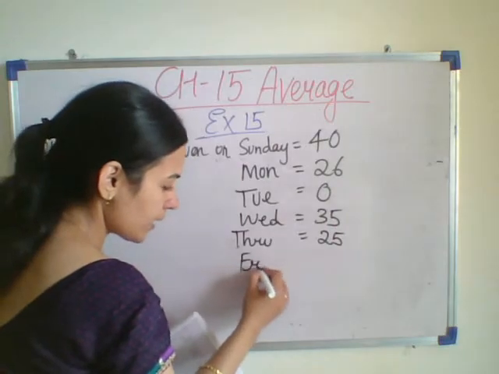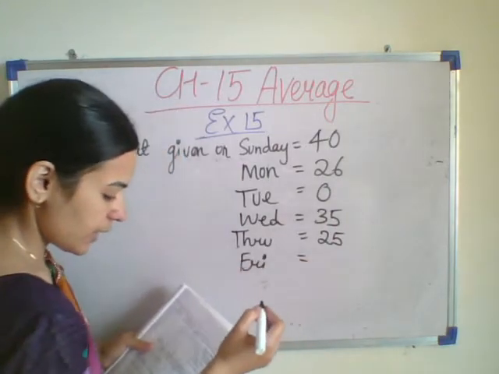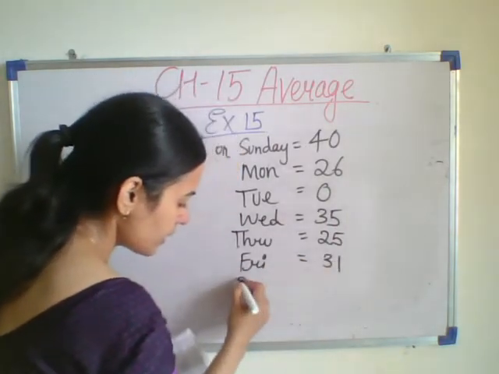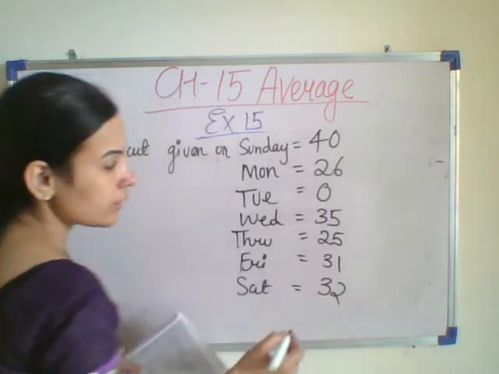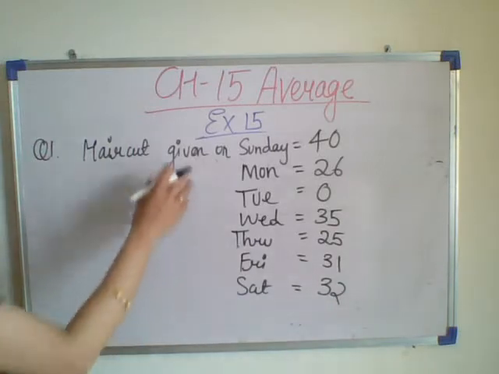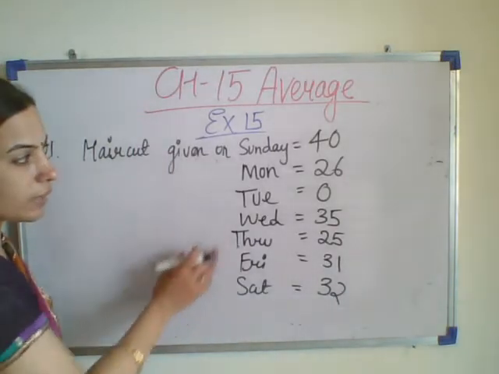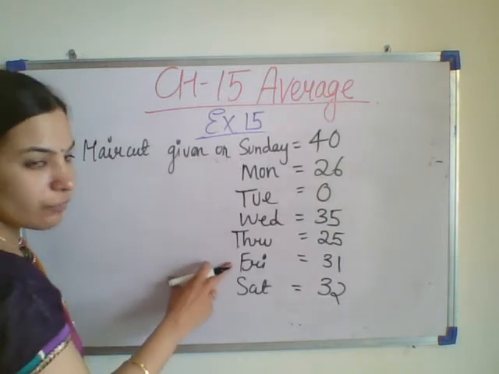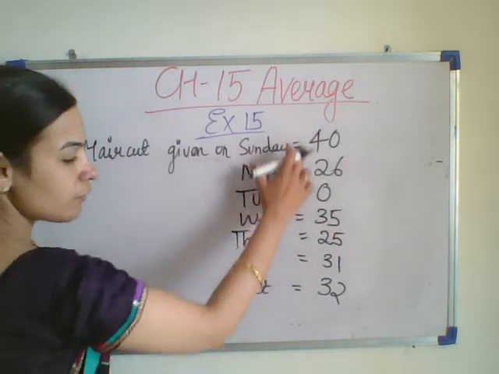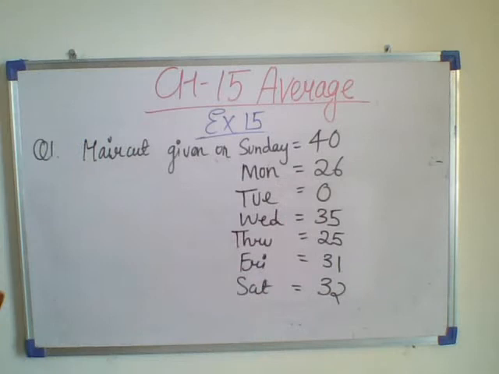On Friday, 31 haircuts, and on Saturday, he gave 32 haircuts. These are the haircuts given by the barber from Sunday to Saturday. In the question we have to find the average number of haircuts he gave during a week.